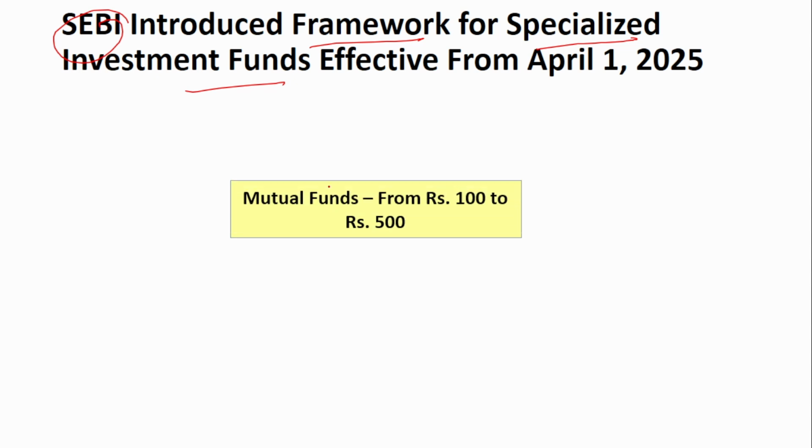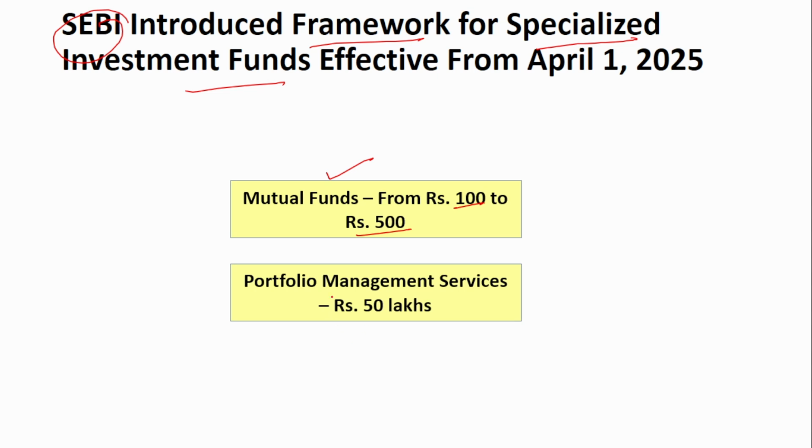So we know there is mutual fund that is in existence, where the people can invest from anywhere between rupees 100 to 500. So in some mutual fund, the minimum value is 100, in some other it is 500. And there is another set of fund called the portfolio management services, where the minimum value is 50 lakhs. So one set of people can enter this fund, the other set of people can enter this fund.